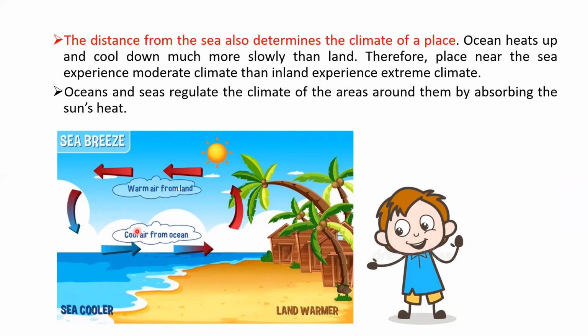In places near the sea, there is always a wind breeze coming from the sea to land and going from land to sea. That is why it is always windy when you go to the sea beaches.